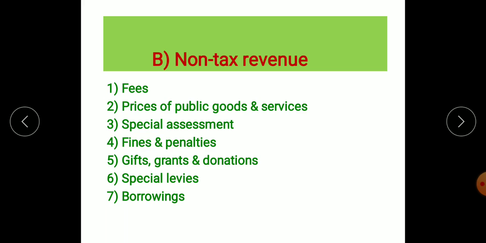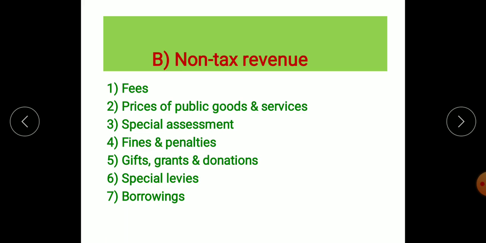Next is the special levies. Special levies, that means see now many goods and services are there which are habitual and without which the person cannot survive. For example, tobacco is there, drugs are there, smokes, cigarettes are there, smoking habits some people have, drinking habits and all. So what does the government do? Purposefully tries to impose more and more taxes on such type of goods which are habitual, without which the person cannot survive. So this type is known as the special levies.